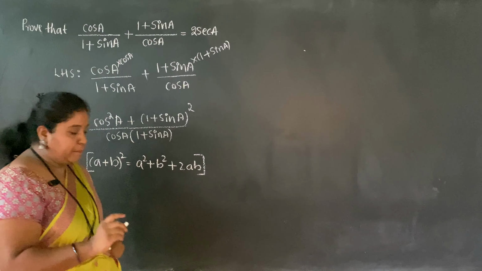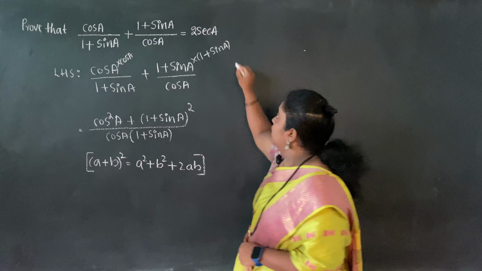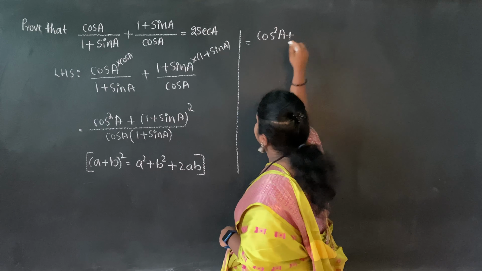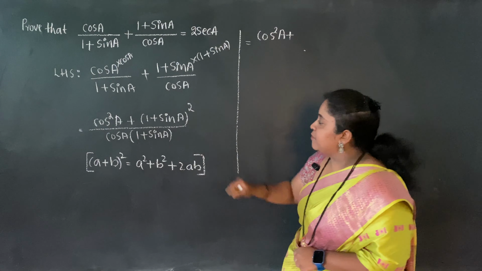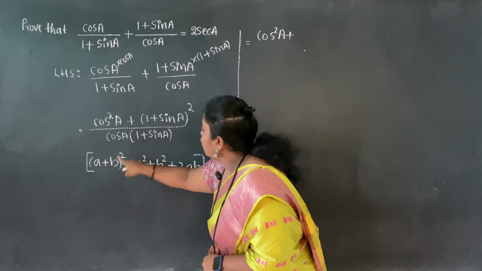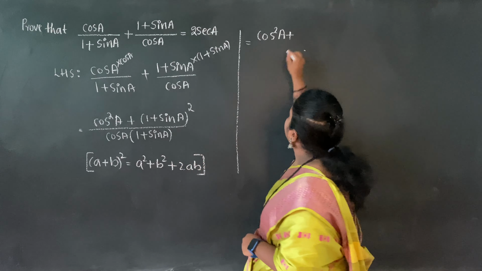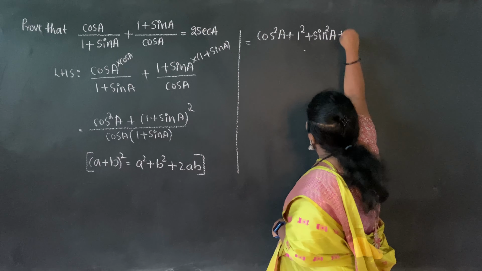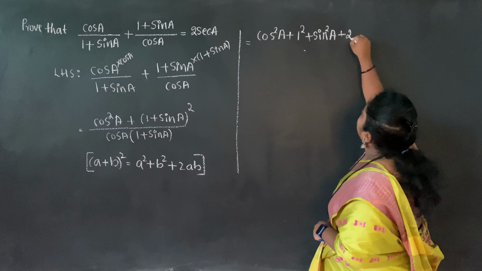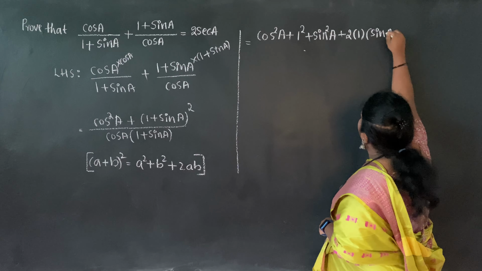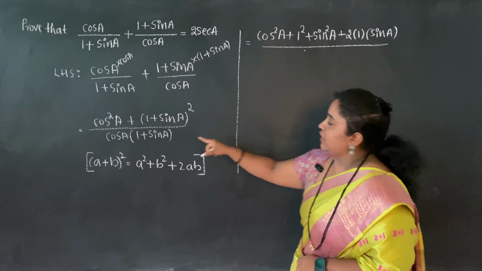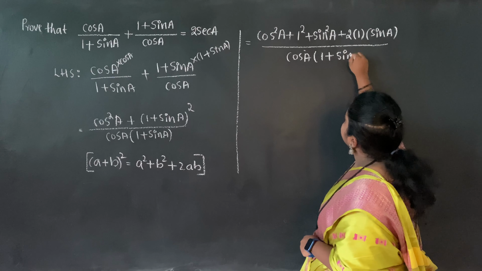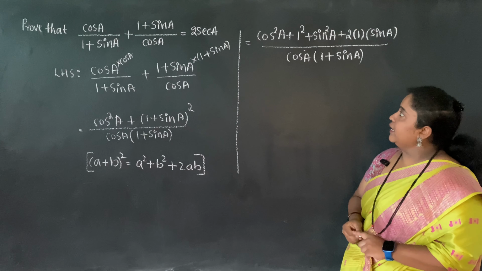Using this identity: cos square A stays as it is, plus, opening the bracket, with a as 1 and b as sin A, 1 square plus sin square A plus 2 into 1 into sin A, whole divided by cos A into bracket 1 plus sin A.